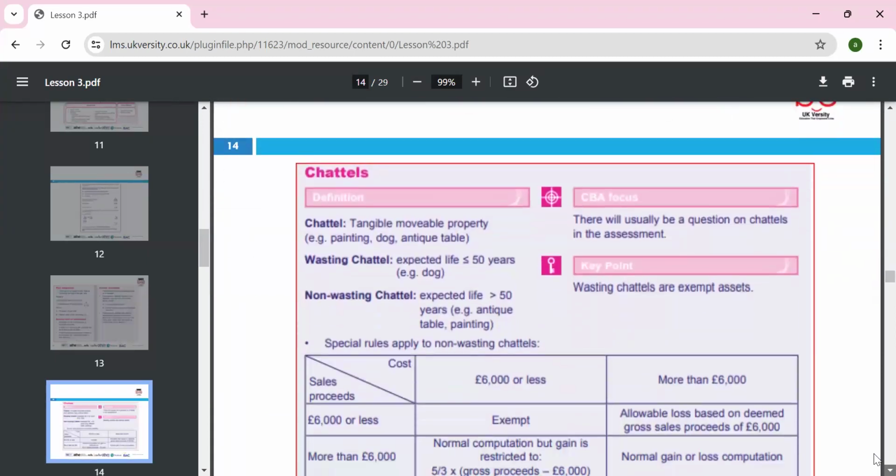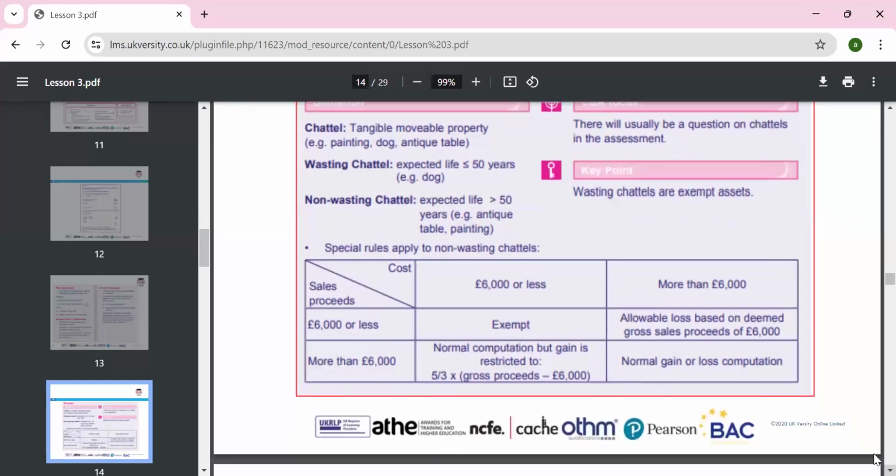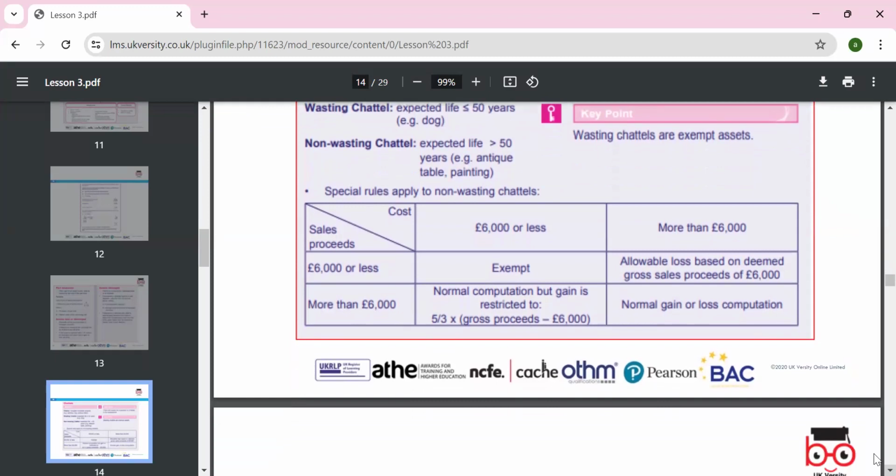Okay, the chattel, which we already mentioned, is tangible movable property like a painting or antiques, with an expected life of less than 50 years, and non-wasting with an expected life greater than 50 years. If the sale proceeds are 6,000 or less, it is exempt. If more, it is chargeable and deemed to pay the tax. So the gross proceeds minus 6,000 exempt, times 5 divided by 3, is the normal gain or loss computation.